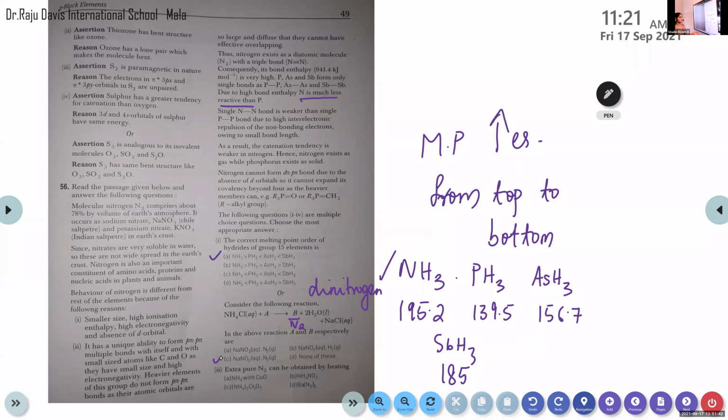You can tell me the answer. It's very simple. And I told you about very pure nitrogen can be obtained from a single product, single reactant. You can tell me which is the correct answer. D. Yeah, option D, right? Ba(N3)2, what's its name? This is barium azide. Very pure form of nitrogen can be obtained by heating barium azide. Option D. That's also in the same page number 174.